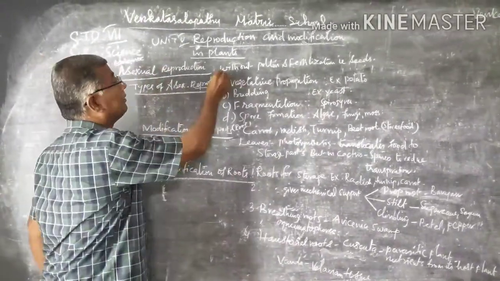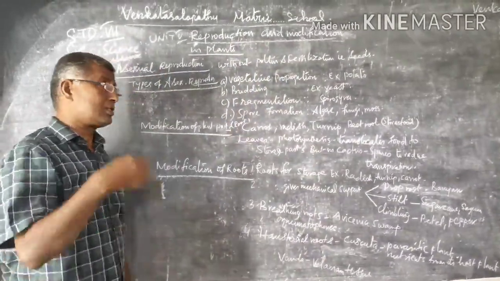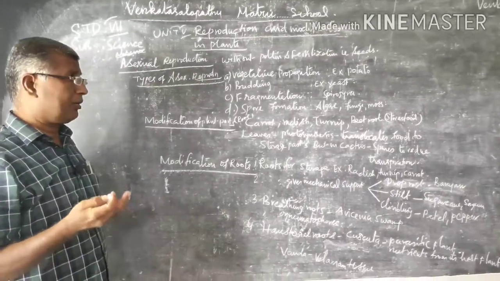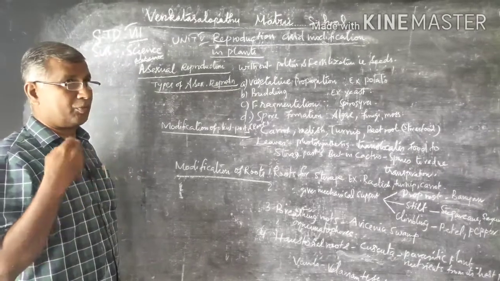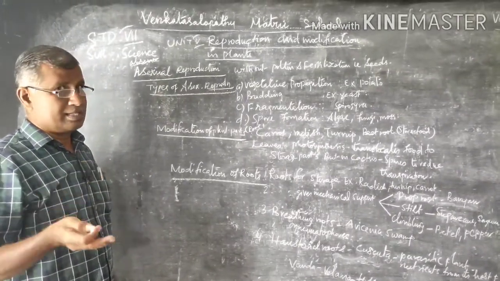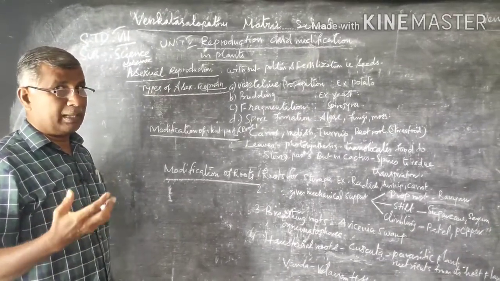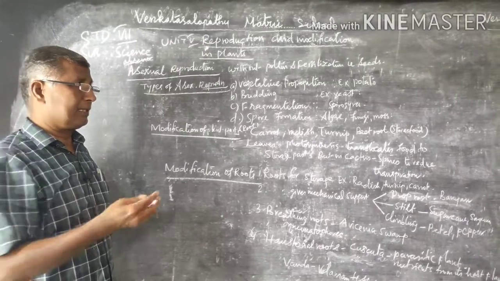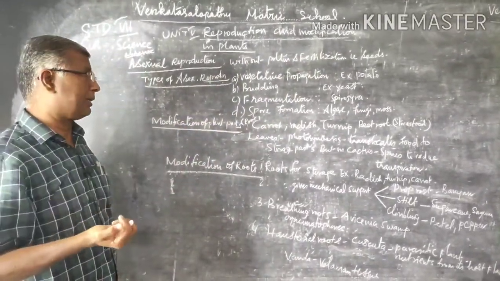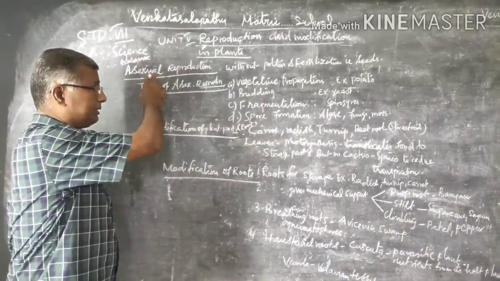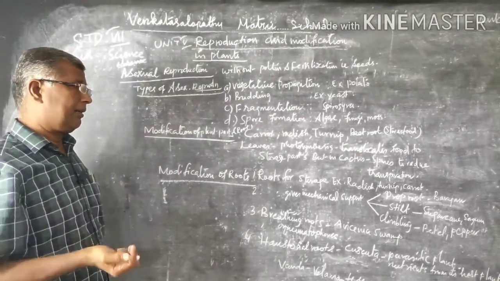That means without the involvement of pollination and fertilization and also seeds. So you have already known what is pollination, what is fertilization. The pollination means the transfer of pollen grains from anther to stigma. And fertilization is the union of male gamete and female gamete. That is involved in sexual reproduction. Here, the asexual reproduction takes place without these aspects, pollination and fertilization.